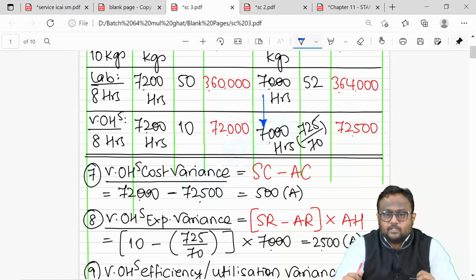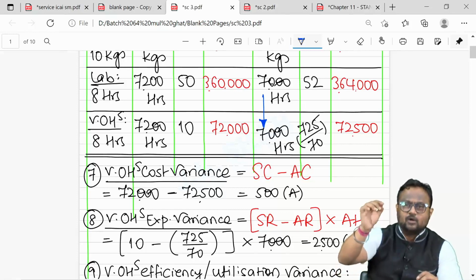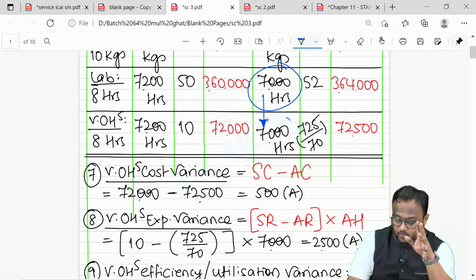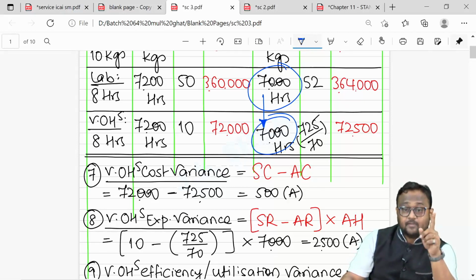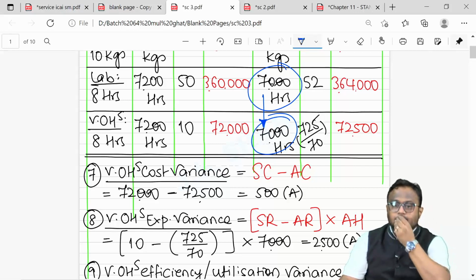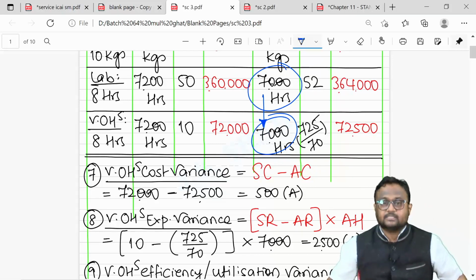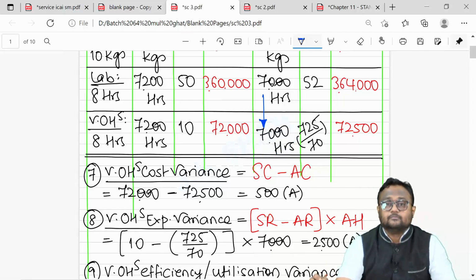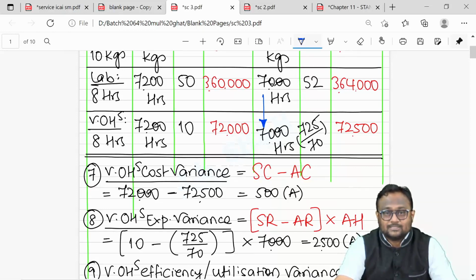What if you have idle time given in the question? Suppose in 7,000 you had 200 idle time. I would have taken 7,000 here because labor doesn't get affected, as idle time is also paid for. But for variable overheads, I would have taken 6,800 had there been idle time of 200, because idle time is unproductive. And if it is unproductive, there is no production, and there is no quantity, so how can there be a variable cost, guys? I hope you are understanding what I am saying.